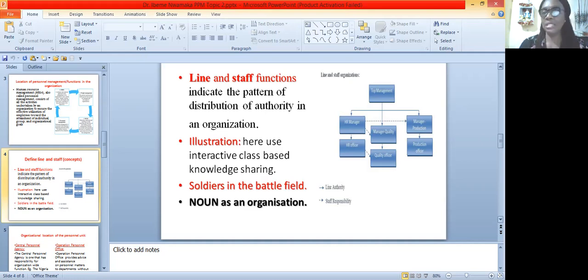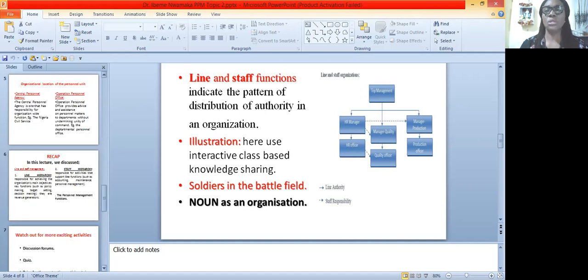They are not line managers, they are not important. So this dichotomy, you have seen that it is actually baseless. The most important thing is that each and every one of them is doing the work that they are supposed to do in the organization so that the organization will forge ahead.